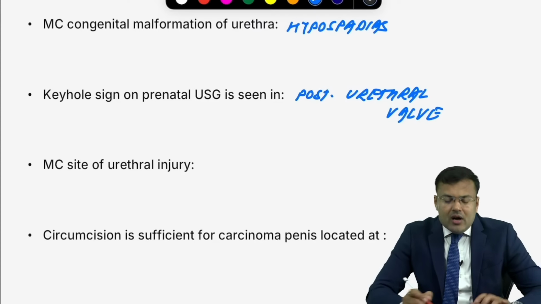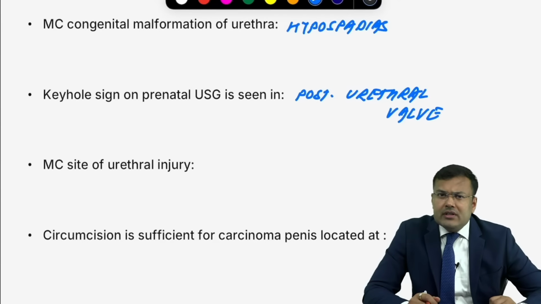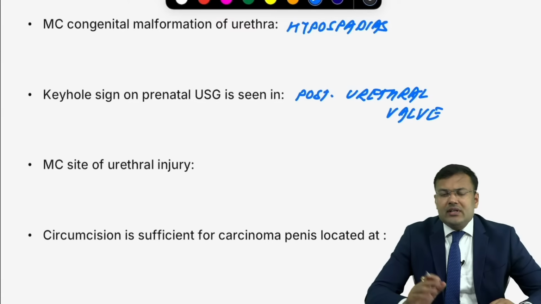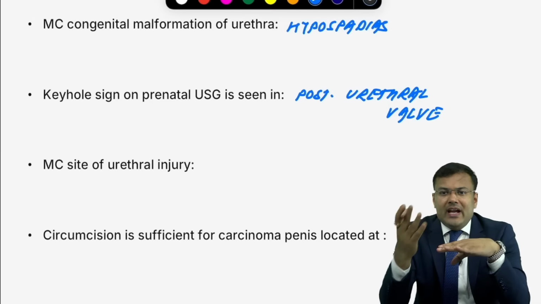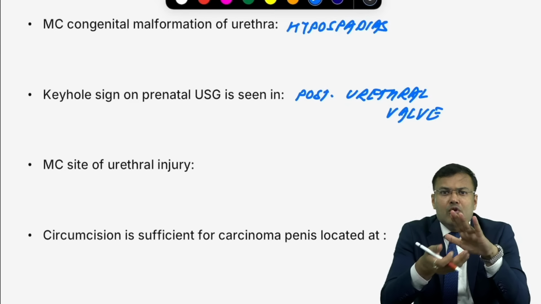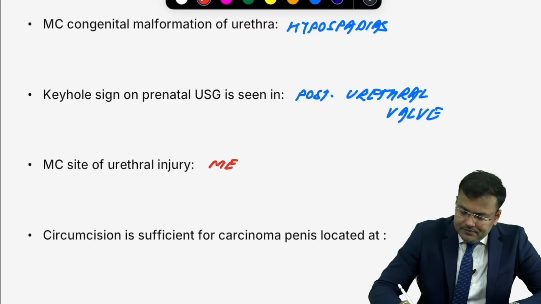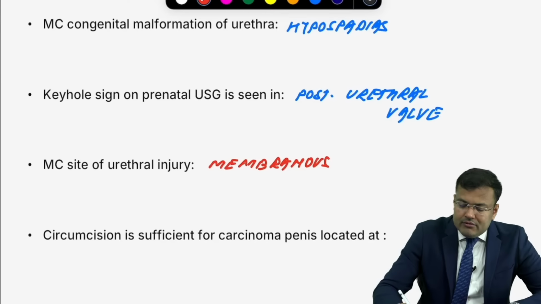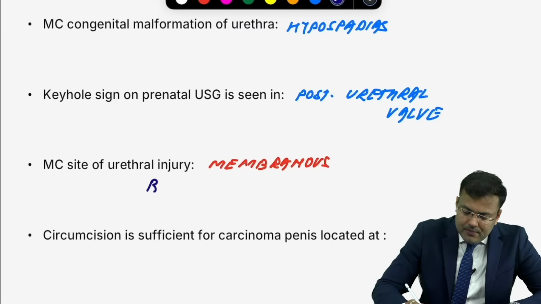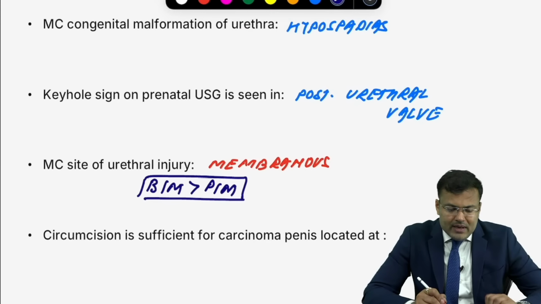Okay, what is the most common site of urethral injury? Tell me, anterior urethra or posterior urethra? Posterior. In posterior urethra, what is the most commonly injured part? Membranous. In membranous, which junction is most commonly injured? All of you know, BM, bulbomembranous, followed by PM, prostatomembranous.